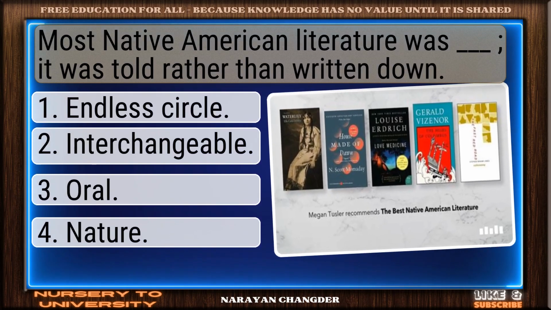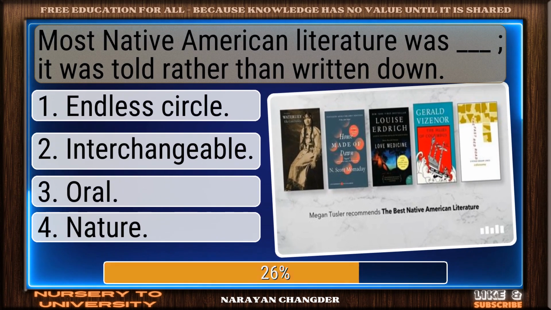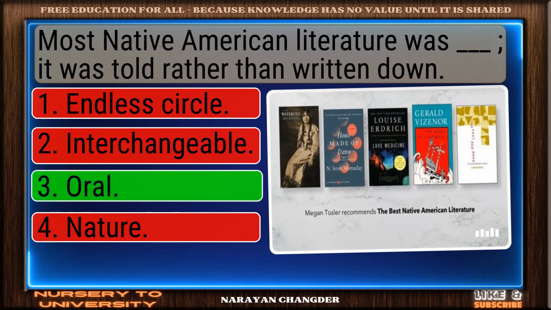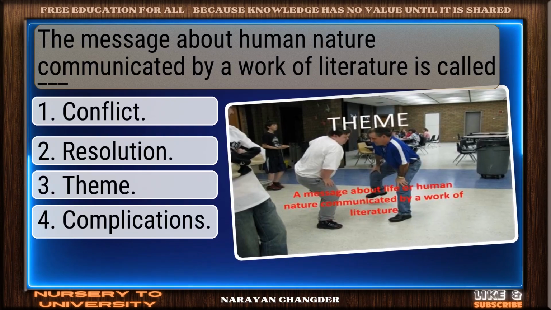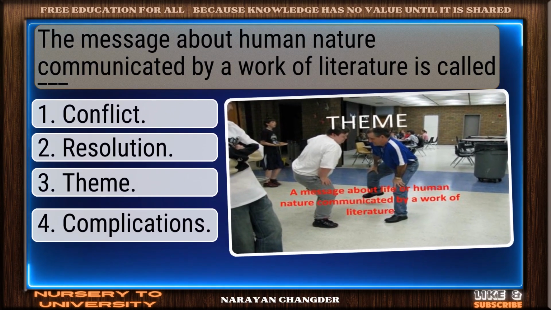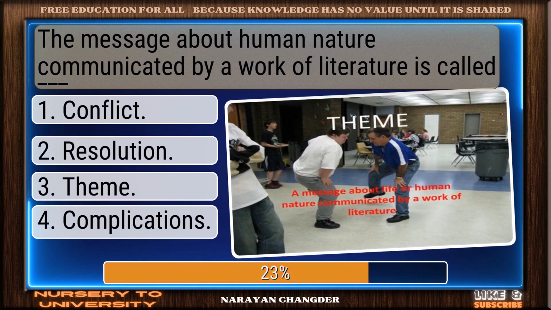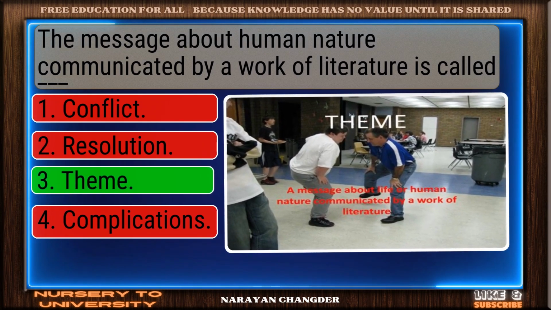Most Native American literature was dash. It was told rather than written down. Right again. Oral is valid. The message about human nature communicated by a work of literature is called dash. Good thinking. Theme is right.